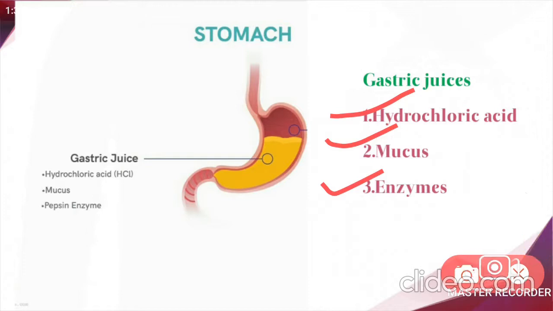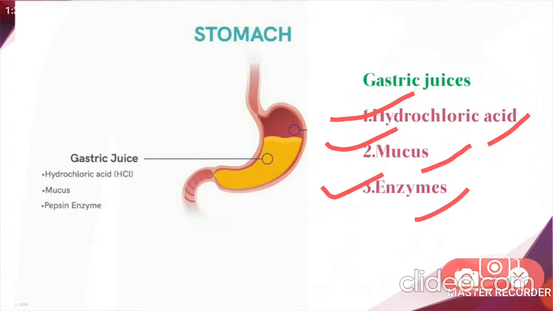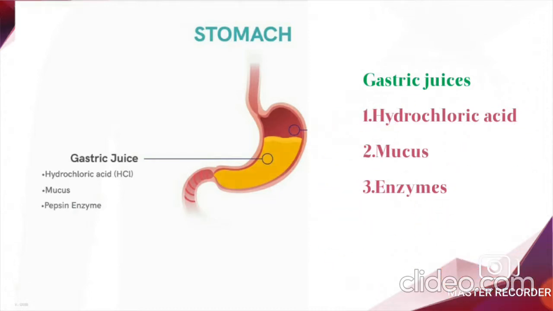In the chemical process, the inner lining of the stomach secretes or releases gastric juice, and this gastric juice consists of three major components, that is hydrochloric acid, mucus and enzymes. Let us see the function of each one. Okay. First we will see about hydrochloric acid.